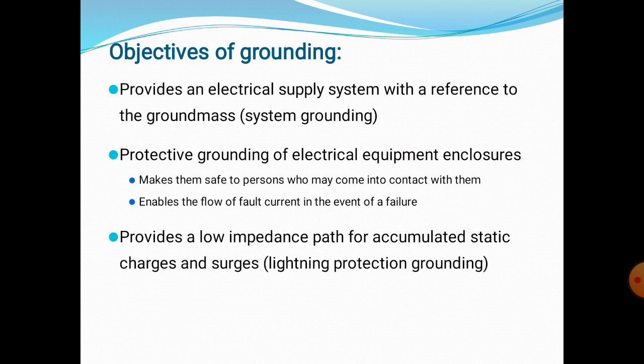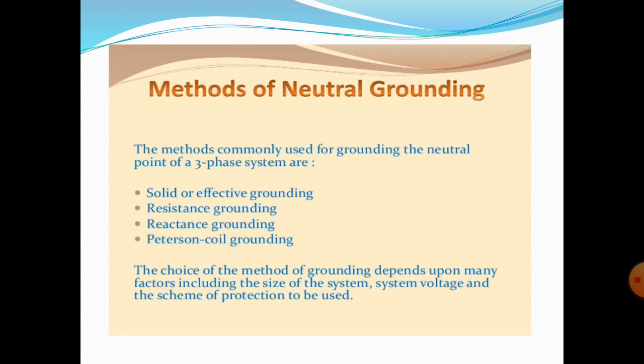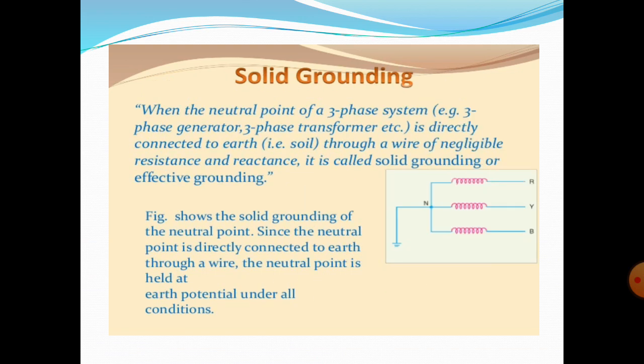Next, the grounding systems are classified into four types. First one is solid or effective grounding, then resistance grounding, reactance grounding, and Peterson coil grounding. These types will be explained in the upcoming slides. The first grounding is solid grounding.